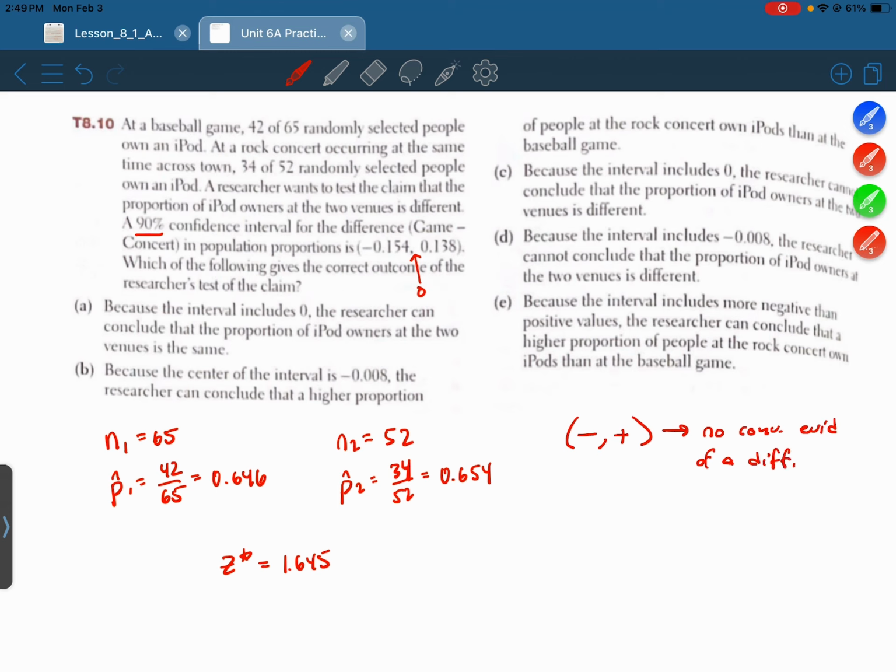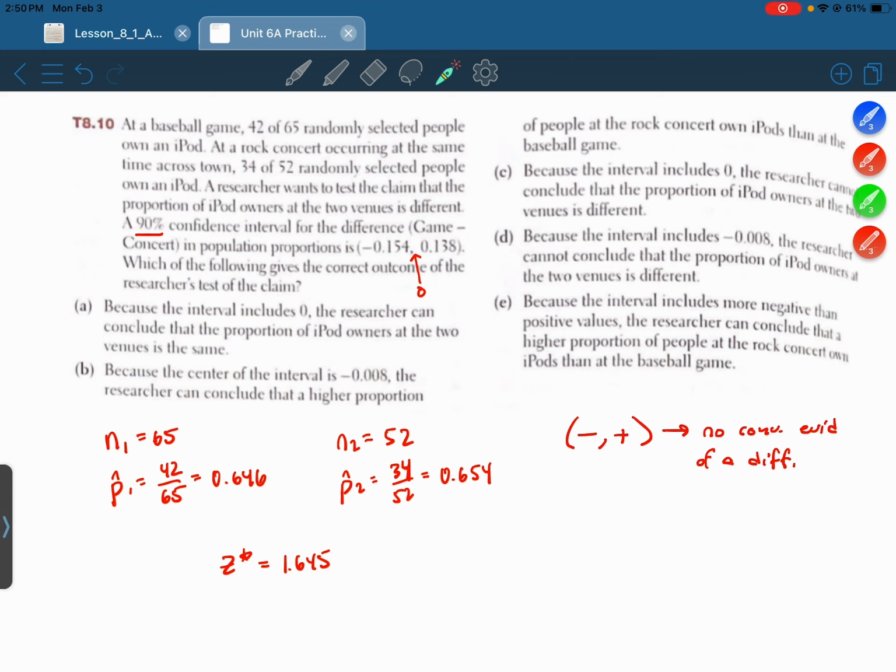All right, choice A. Because the interval includes 0, the researcher can conclude that the proportion of iPod owners at the two venues is the same. Now, I don't know if we would conclude that they're the same, right? Because it's still plausible that one group might be higher or lower than the other. Okay, so there's no convincing evidence of anything.